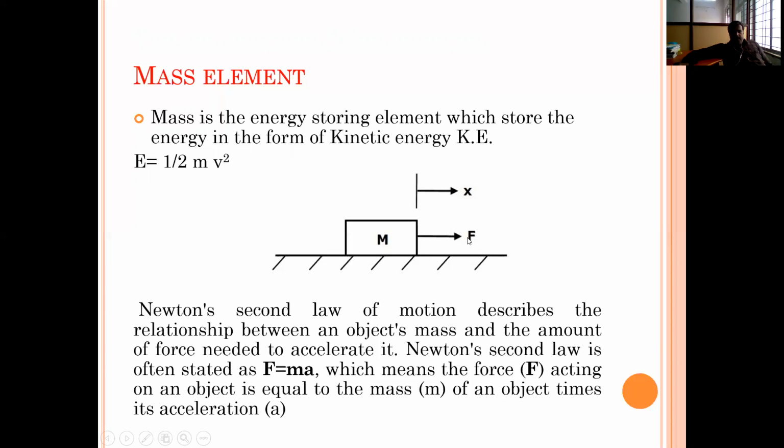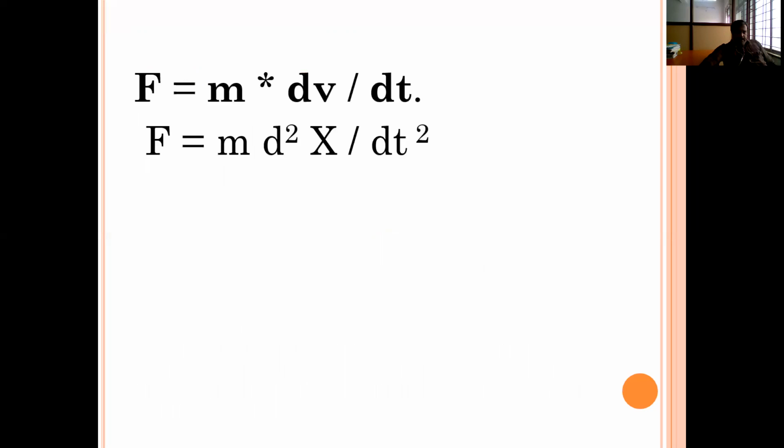Mass: if I apply a force, the displacement is also in the same direction. Newton's second law of motion describes the relation between the object's mass and the amount of force needed to accelerate it. Newton's second law is often stated as F is equal to m into a, which means the force acting on an object equals the mass of the object times its acceleration. F is equal to ma.